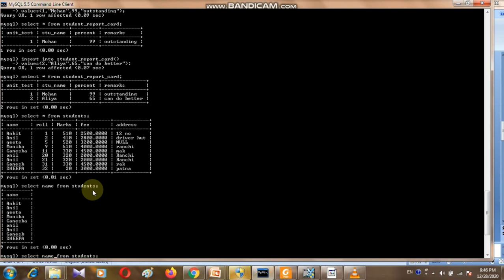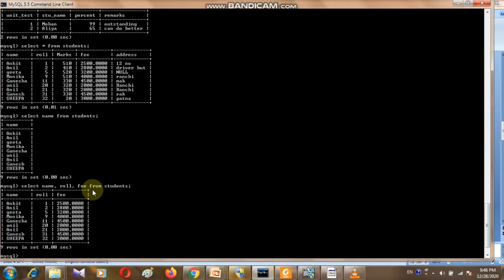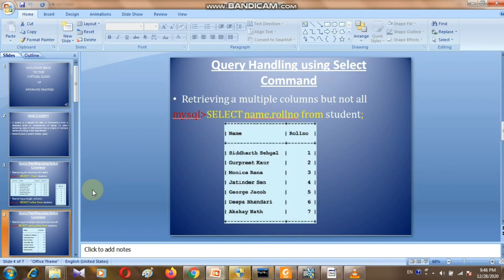Suppose you want to access name, as the second column you want to access roll number, and the third one we want to access fee. So I'm going to use 3 columns. As I press enter, the 3 columns will be listed here. Moving to the next part.